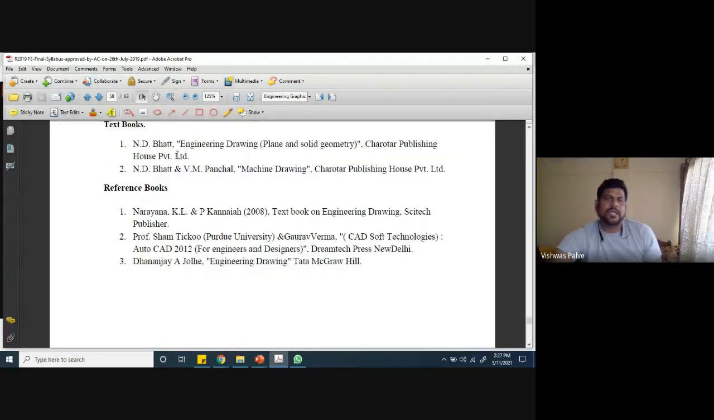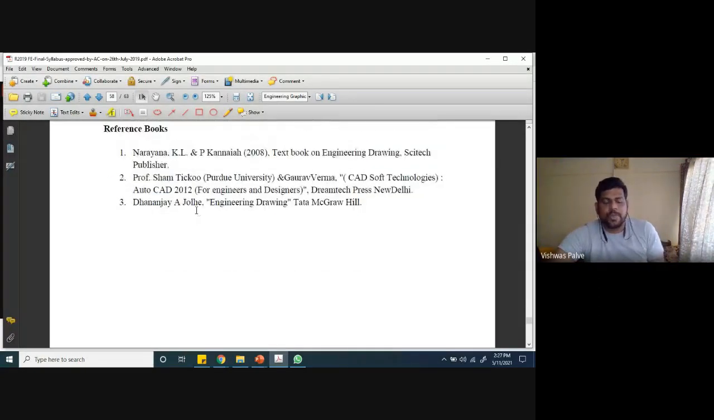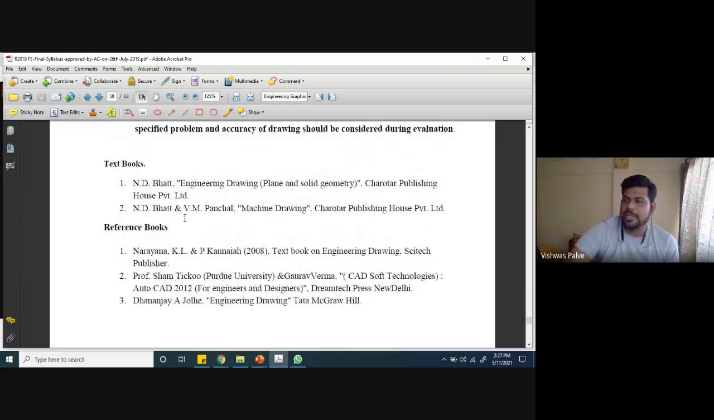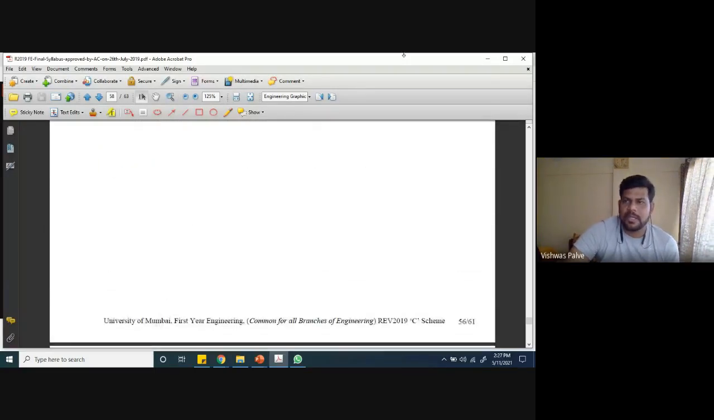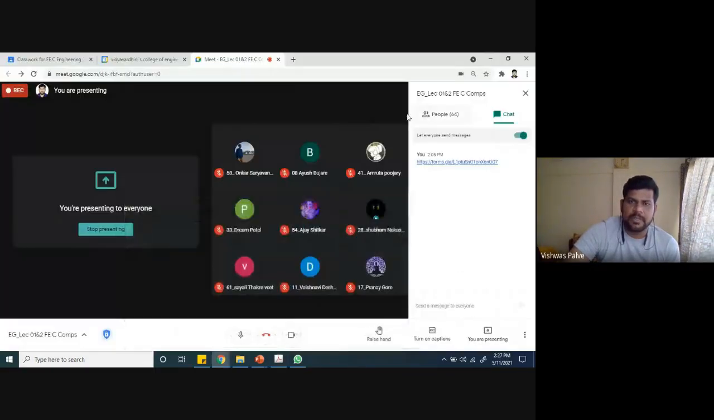Again, for reference books, you can purchase ND Bhatt and VM Panchal machine drawing. Also engineering drawing by NH Dubey, Nandu Prakashan. This book you can prefer. I will upload the soft copy in Classroom. I have the soft copy with me, but it is not a clear copy. It is just a scan copy. So let it be.